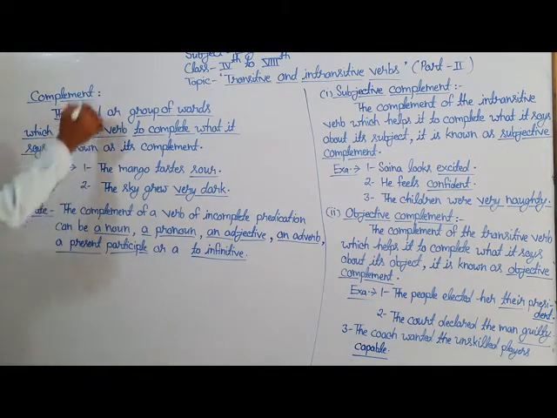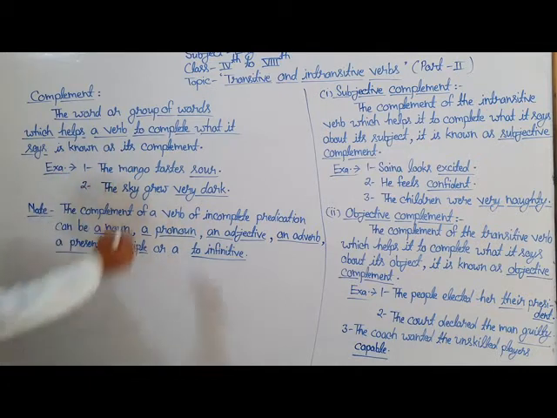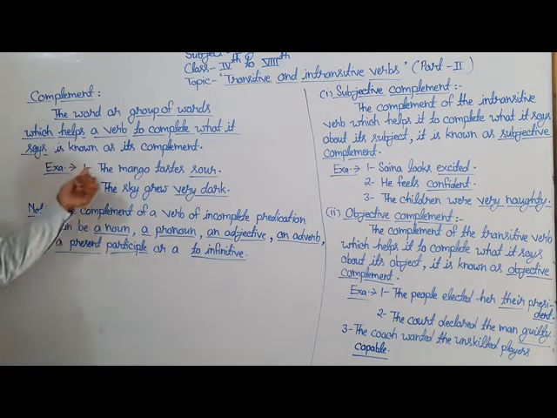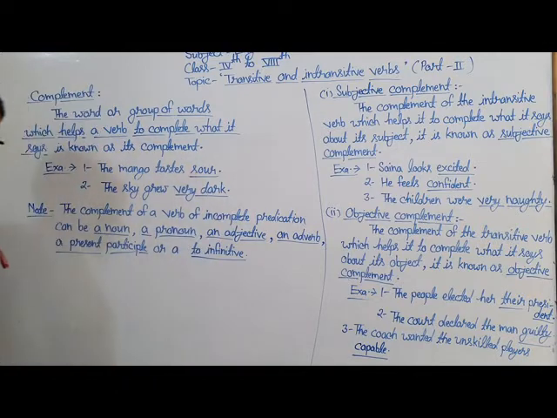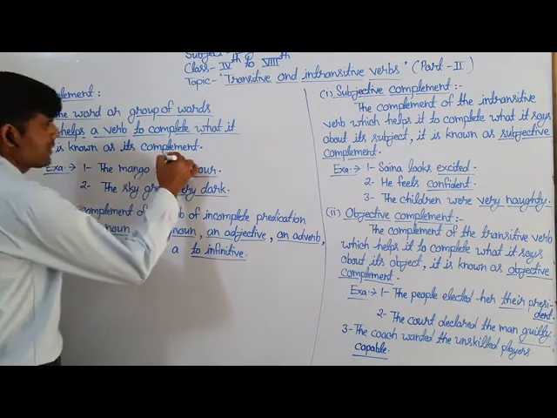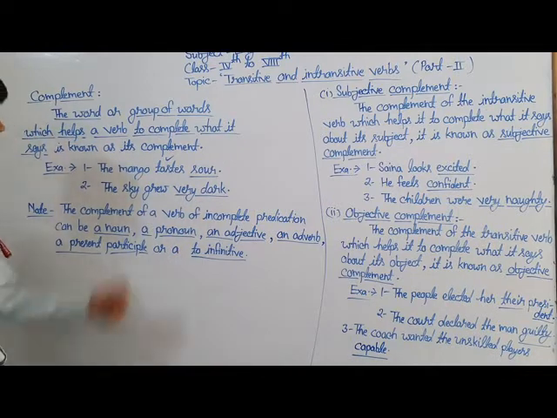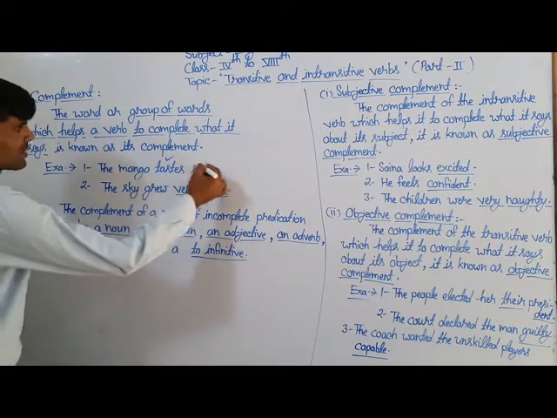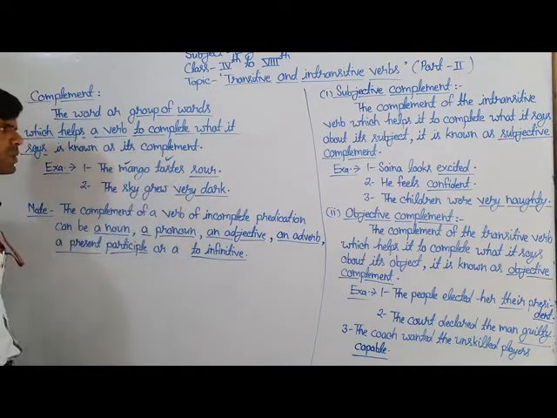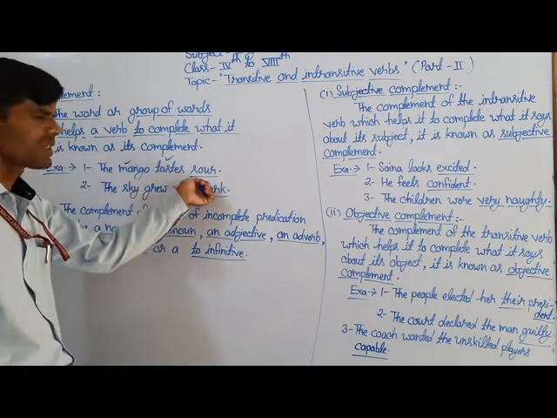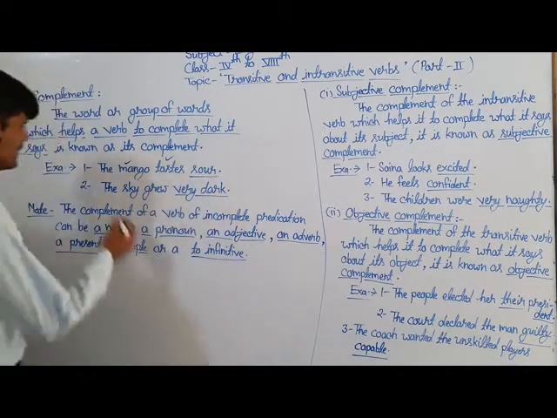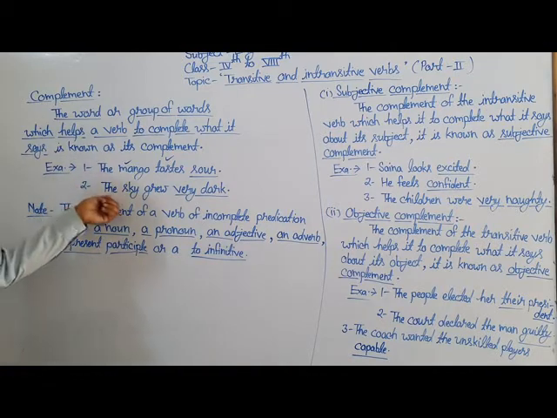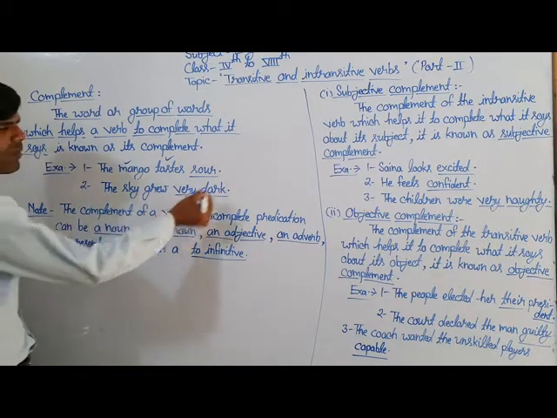To know more about this, first of all you have to see some examples. The first one is: the mango tastes sour. Here the underlined word sour is a complement because it comes after its intransitive verb tastes, and it says something about its subject mango. So the particular complement is also known as subjective complement.